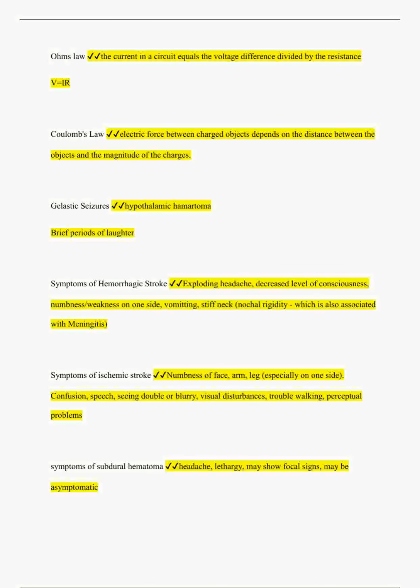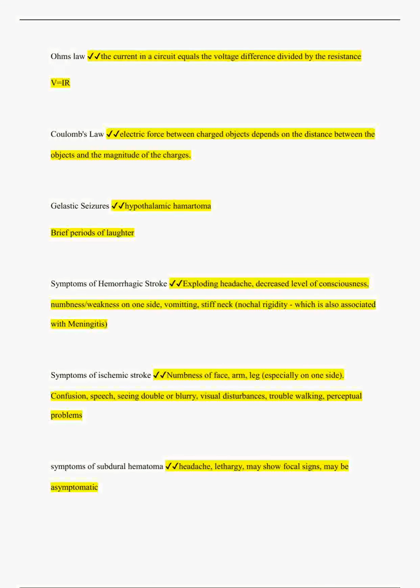Gelastic seizures: hypothalamic hamartoma, brief periods of laughter. Symptoms of hemorrhagic stroke: exploding headache, decreased level of consciousness, numbness/weakness on one side, vomiting, stiff neck, nuchal rigidity, which is also associated with meningitis.